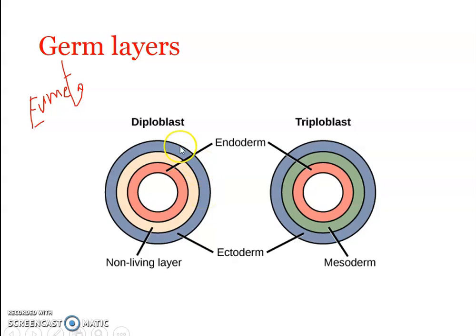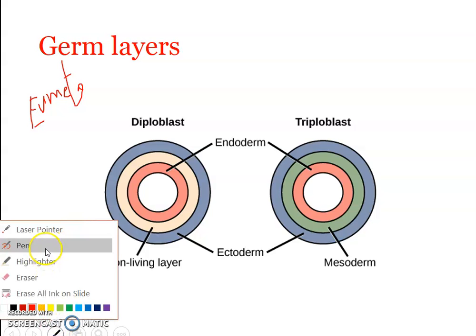Okay, these are cell layers. This layer is formed of one or two layers of cells. This is yet another group of cell layer. In between, they won't be having any cells. In between the ectoderm and endoderm, there won't be any cells. And here, instead of cells, there will be a non-cellular jelly-like substance. This jelly-like substance is known as mesoglea.